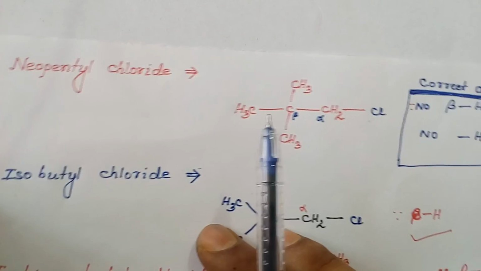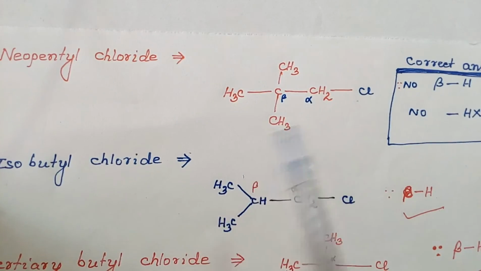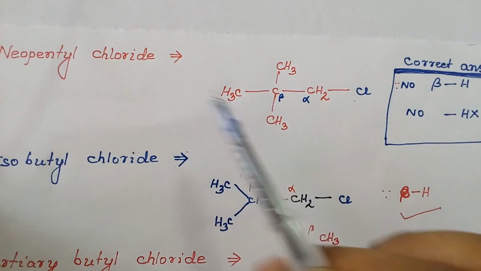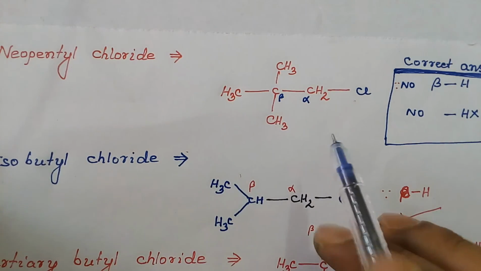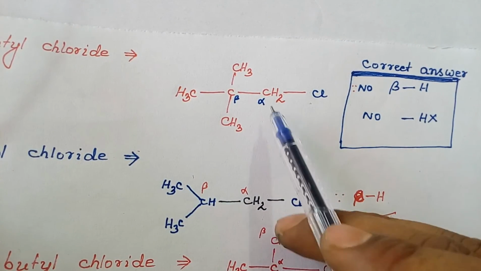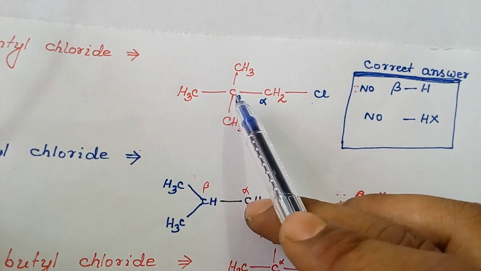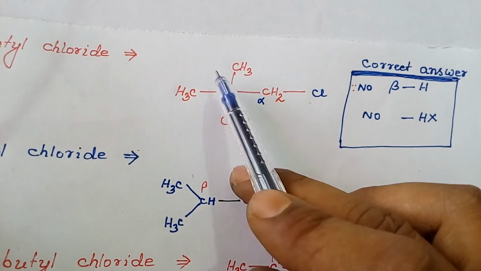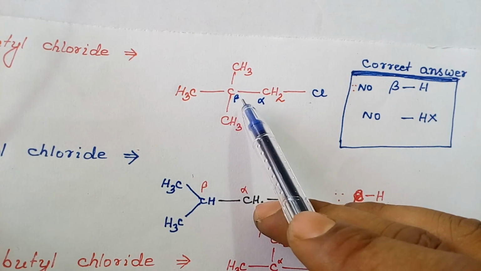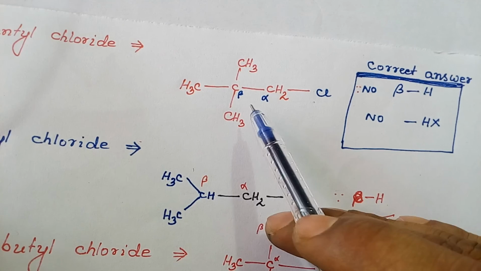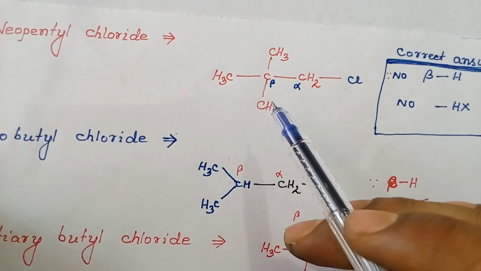Coming to the next option, neopentyl chloride. This is the neopentyl group. Just add chlorine to this group, it will become neopentyl chloride. Now examine carefully: the carbon to which chlorine is bonded is the alpha carbon, the next carbon is the beta carbon, and there is no hydrogen directly attached to the beta carbon. So that means there is no beta hydrogen and it cannot show any dehydrohalogenation reaction.